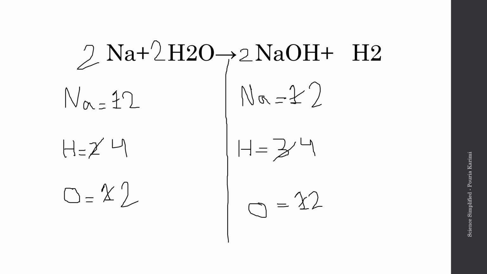Let's check how it works. 2 sodium here, 2 sodium here. 4 hydrogen here, 2 times 2 equals 4. 4 hydrogen here. So 2 here and 2 here becomes 4. We also have 2 molecules of oxygen here, 2 here as well. So we solve this. So it's really important to pay attention to polyatomic ions and to separate them out at the right time. And if you do separate them out, take the precautions and solve the equation carefully.